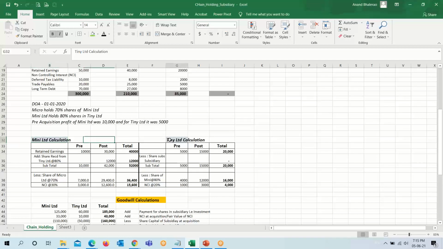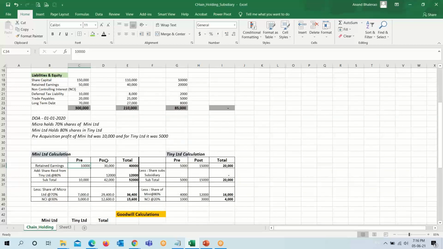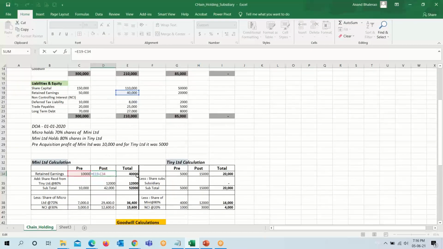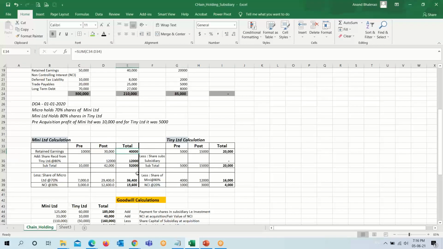So first we will make the retained earning calculation of these two separate entities. There are pre and post retained earnings. For Mini Limited, pre retained earning is 10,000, and post will be 40,000 minus 10,000.